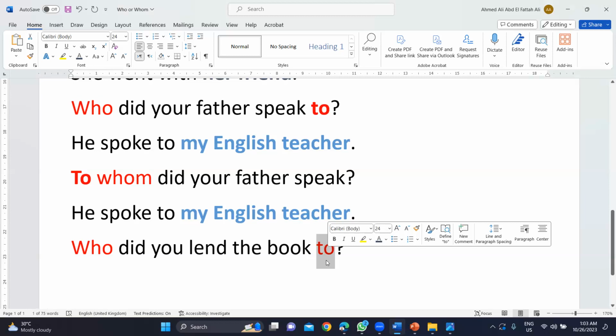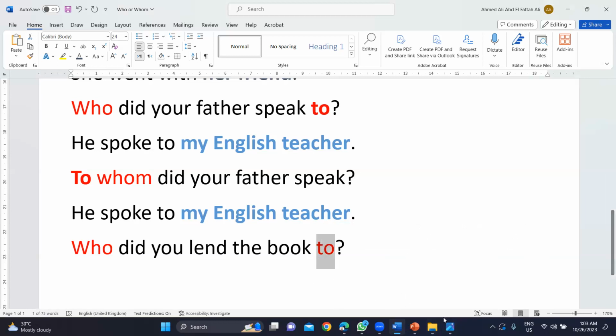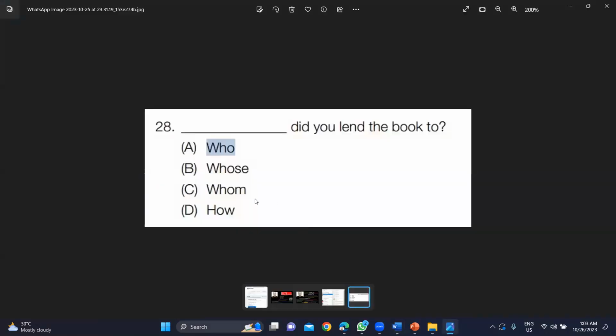Because we have a preposition at the end. So this is the only factor that can help us get the correct choice here. So in this case, I'm going to say that the best answer, of course, is going to be who. And the only reason is we have a preposition at the end of the question. In this case, I can't use whom.